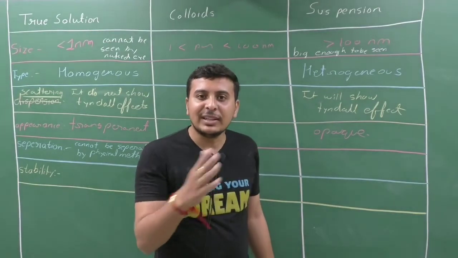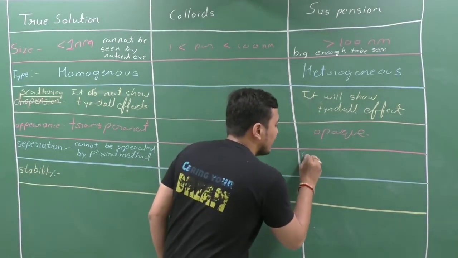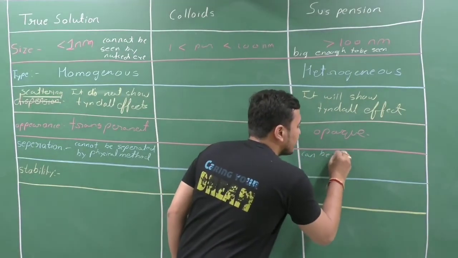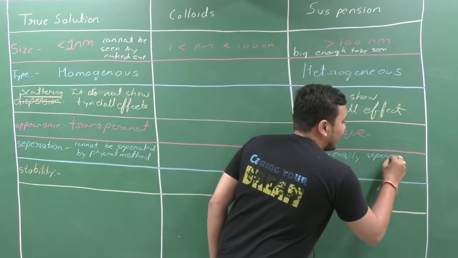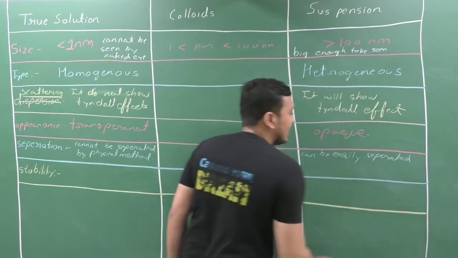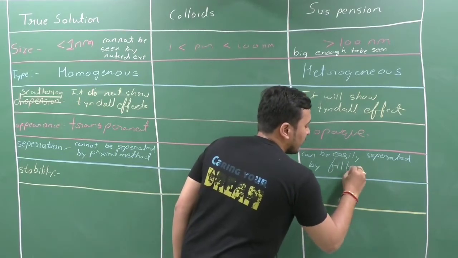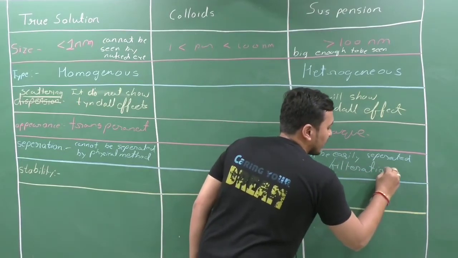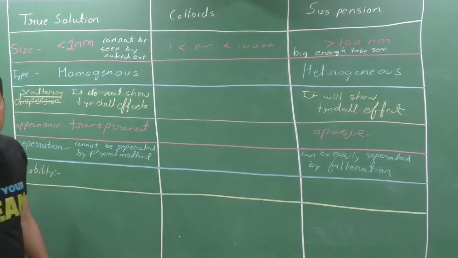How can you separate sand particles and water? By filtering it. So it can be easily separated by filtration. Clear?